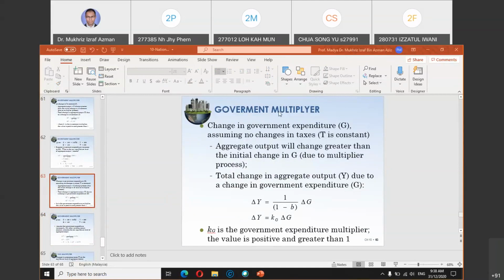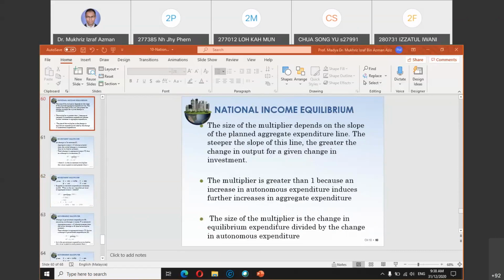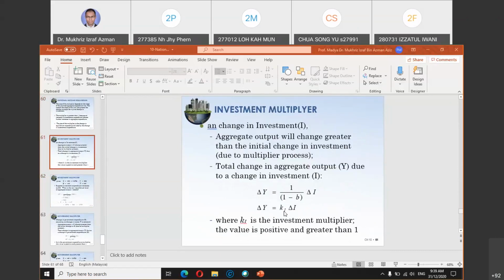So both are the same formula, 1 divided by 1 minus B, or 1 divided by MPS. If you put G, it becomes K subscript G. If you put I, it becomes K subscript I. But the formula is the same.